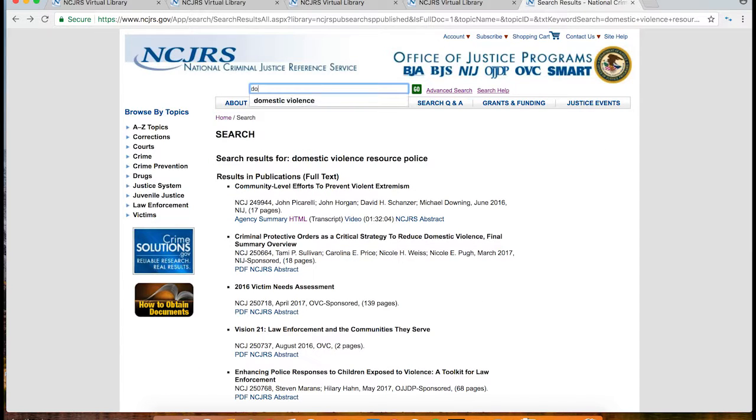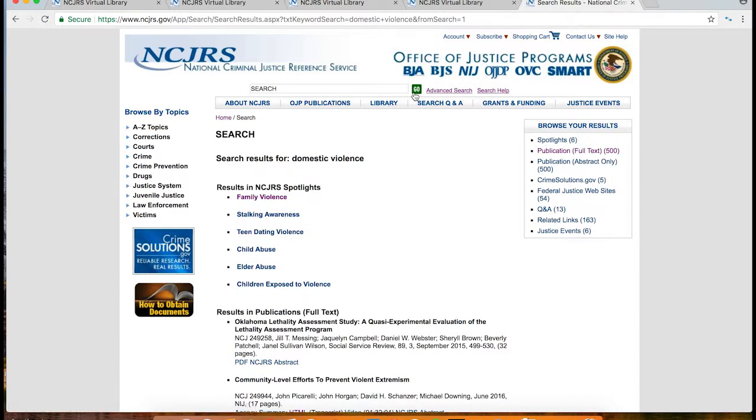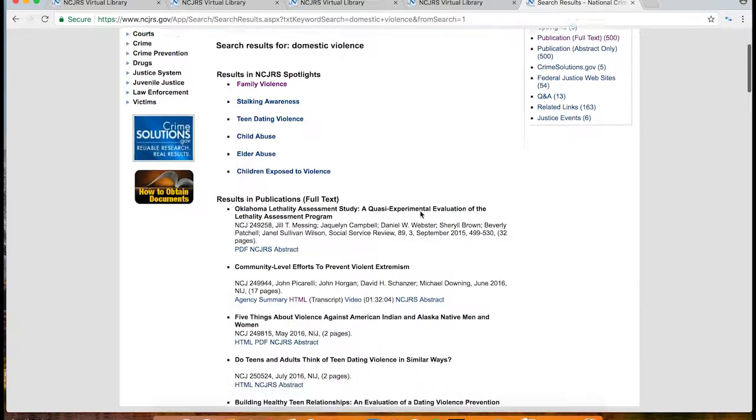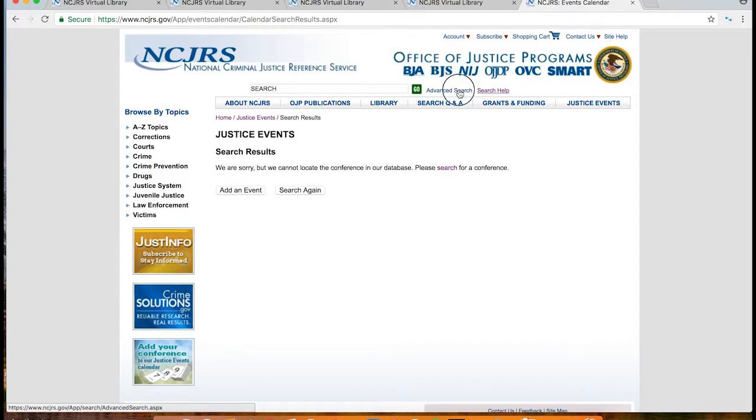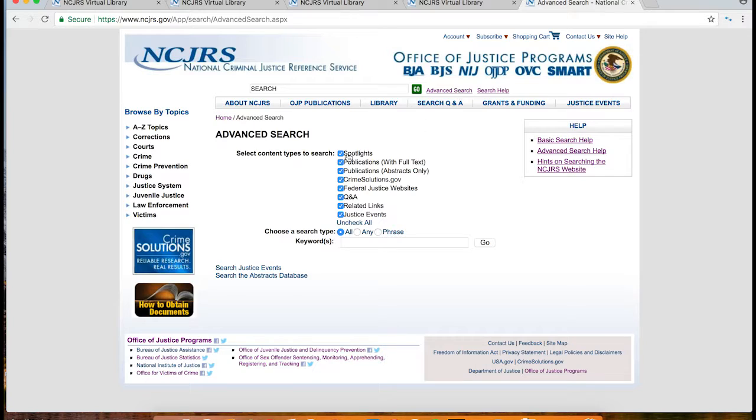To do a basic search, you can use the search bar at the top of each page of the site. You can use controlled vocabulary in terms you already know to get acclimated with the topic you want to address. You can do a more advanced search within the database by clicking the Advanced Search link. There you can select the type of content you would like your search to bring about. This is extremely helpful for when doing a search for full-text publications or certain links that you would like to find. Now you can select a search type.